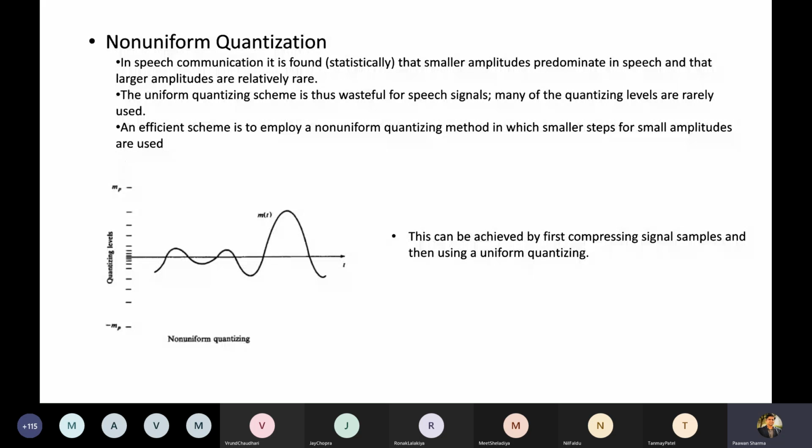Ronak, first tell me, do you remember we have discussed this in the last lecture? Sir, little bit. No, sir. Okay, no idea.